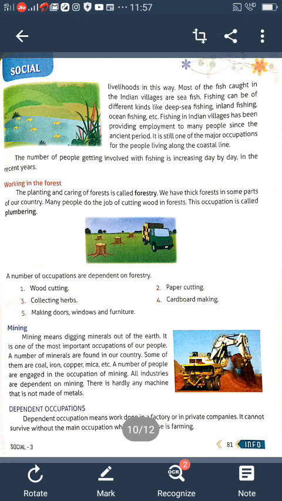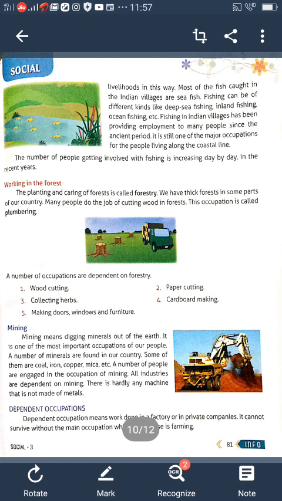Another occupation is mining. Mining means digging the minerals out of the earth. What is mining? Digging the mines. Mining is digging the minerals out of the earth. It is one of the most important occupations of our people. A number of minerals are found in our country. Some of them are coal, iron, copper, mica, etc.